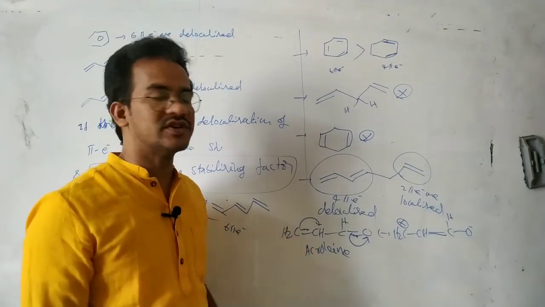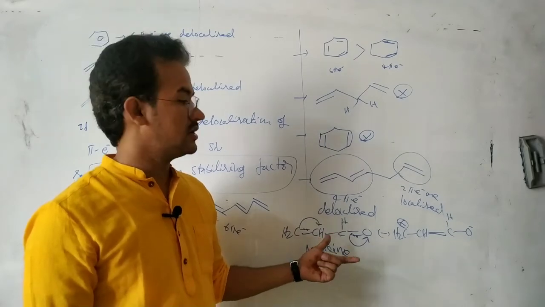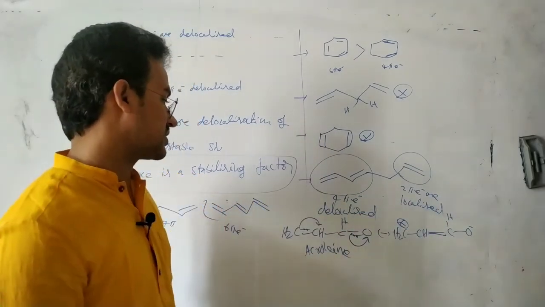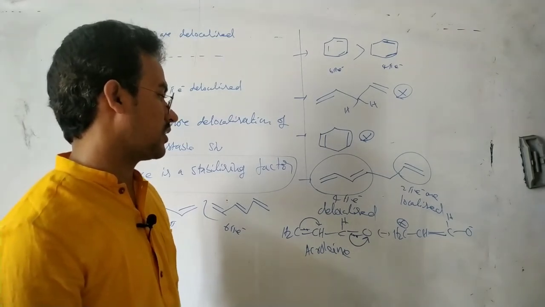But which is the most stable resonance structure? This is the most stable, because this one has a greater number of covalent bonds. This is the charge separated resonance structure. It is the most stable resonance structure, and this is the acrolein.